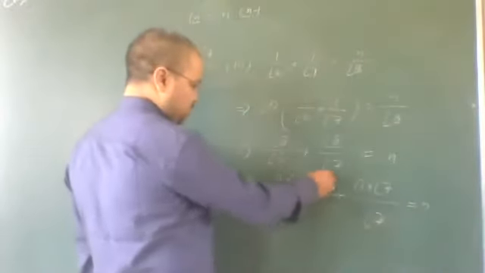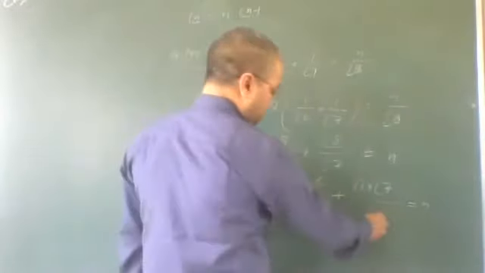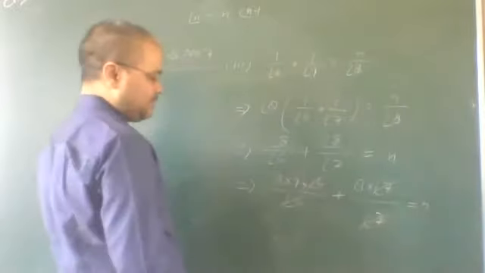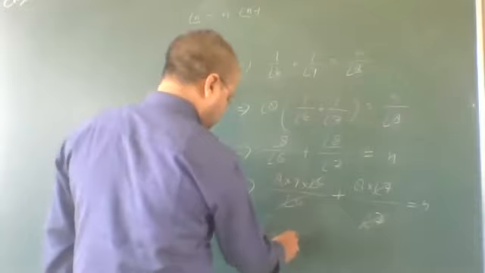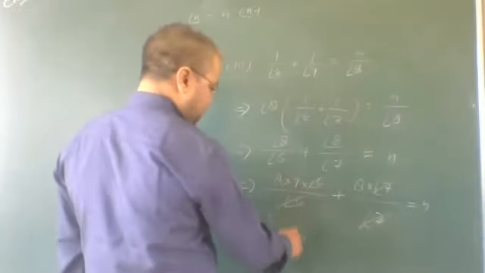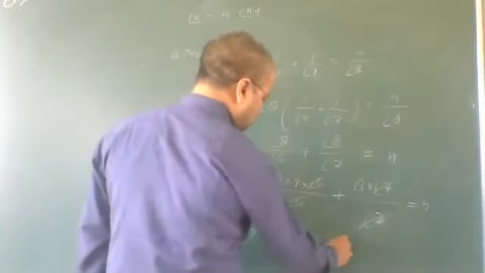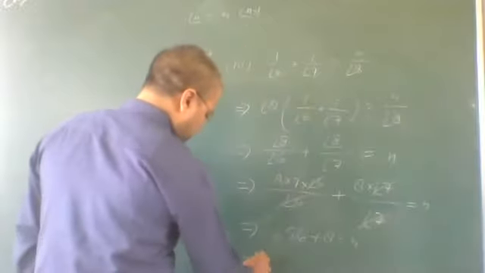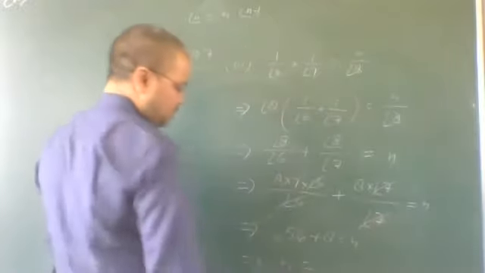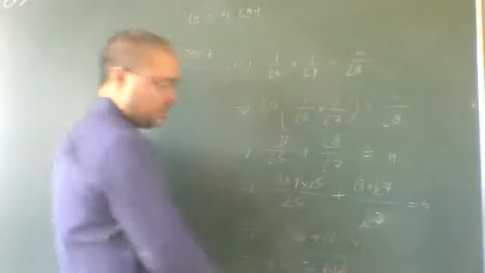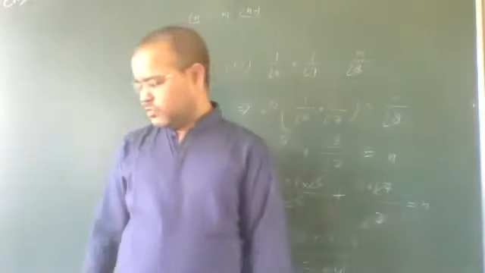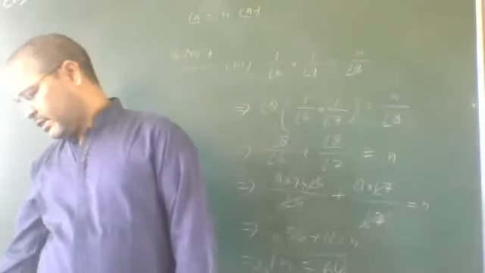Now this factorial 6 cancels, factorial 7 cancels. It will be equal to 8 7s are 56, plus 8. That will be n. This implies that n is equal to how much? 64. The value of n will be equal to 64. Getting?